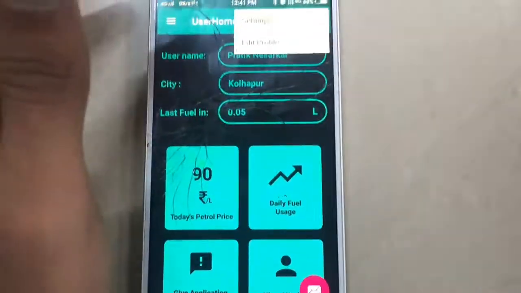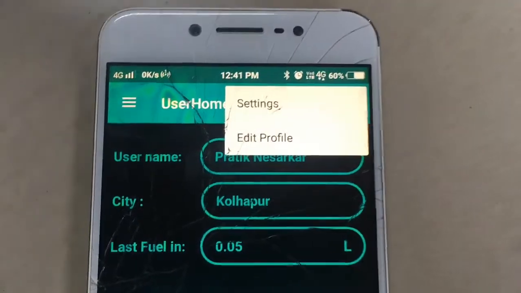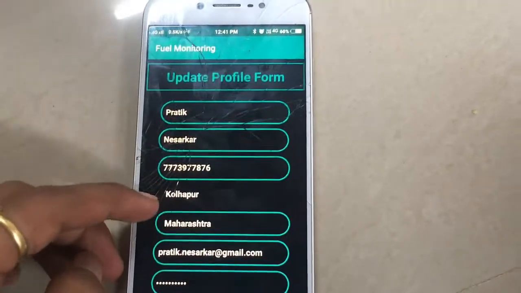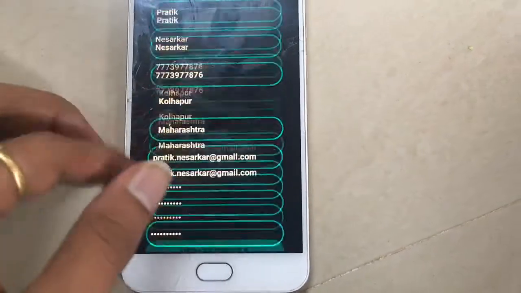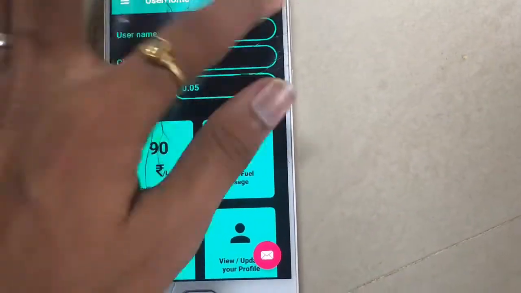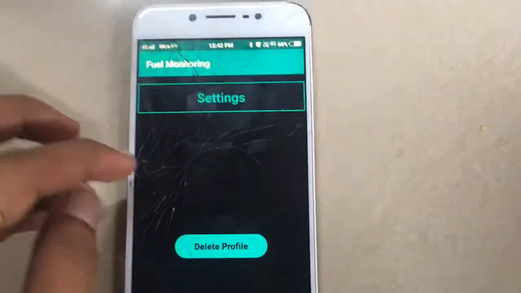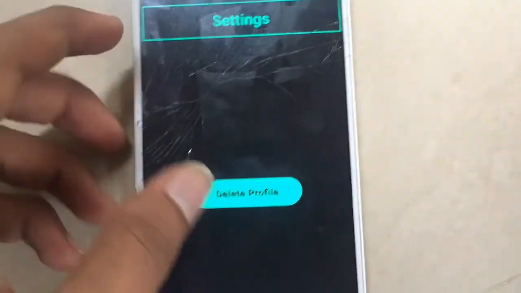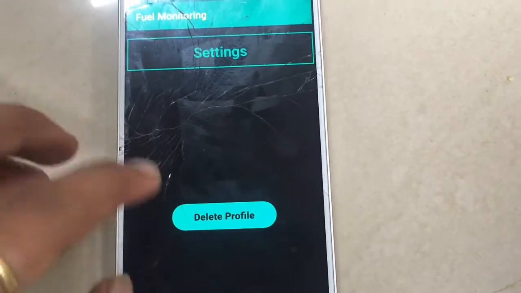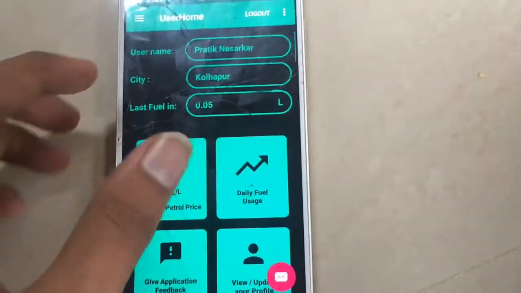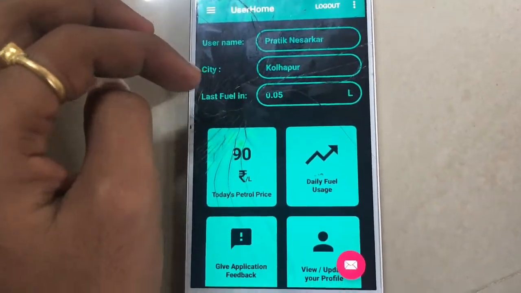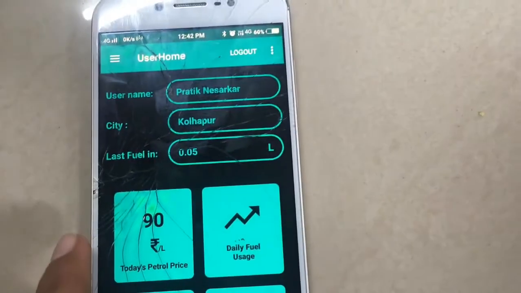I have also used a context menu for this purpose. You can edit your profile from here or here, it depends on you. When I click edit profile, it will take me to the profile page where I can edit different fields, and when I click on update profile, the updated profile will be saved to the database. In settings, we have also given users the option to delete their profile just in case they don't want to continue using this application. It will securely delete their user data from our database, so that no personal information is kept with us. Security is a must in our system, and it is of great essence.